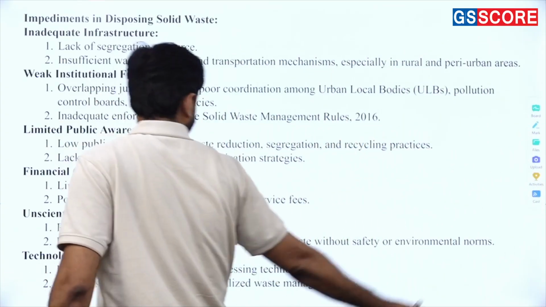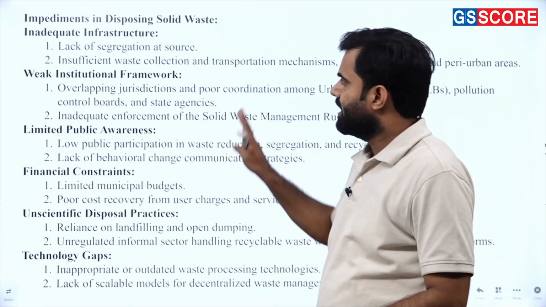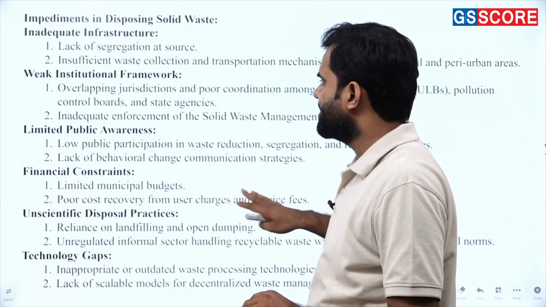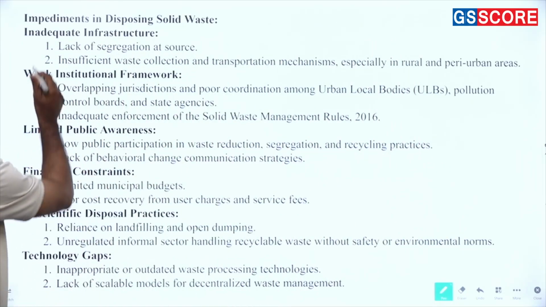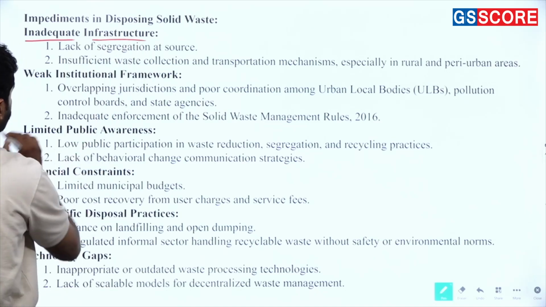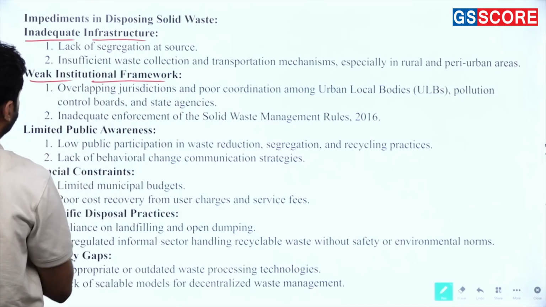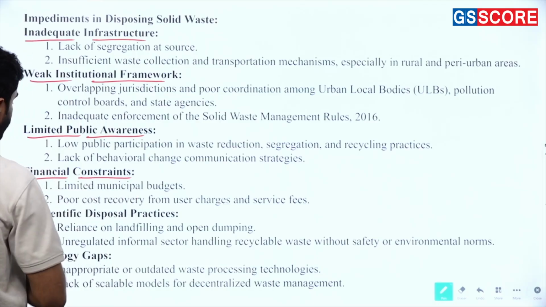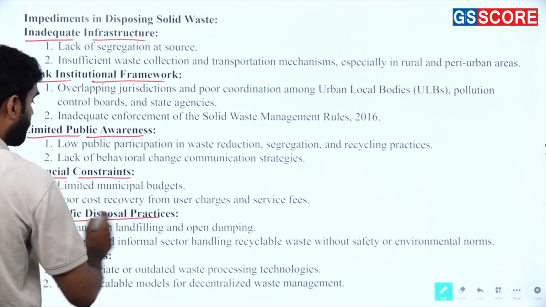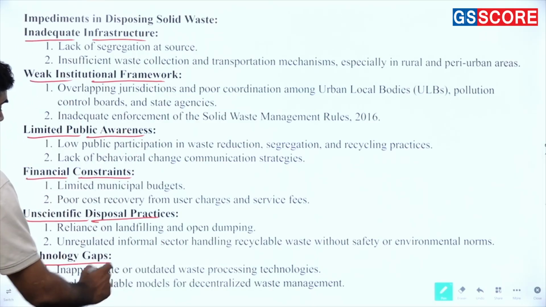You know that you will find impediments in disposing solid waste management. I mentioned a number of important things: inadequate infrastructure, weak institutional framework, limited public awareness, financial constraint, unscientific disposal practices, technology gaps.